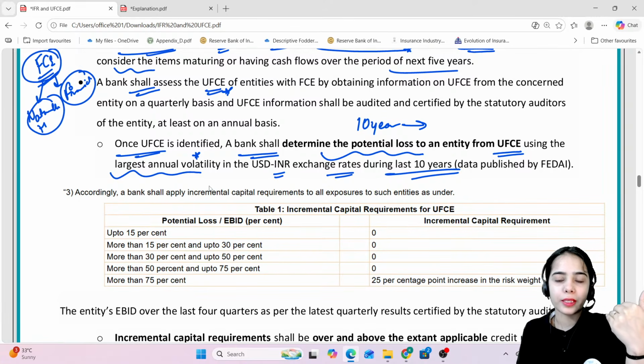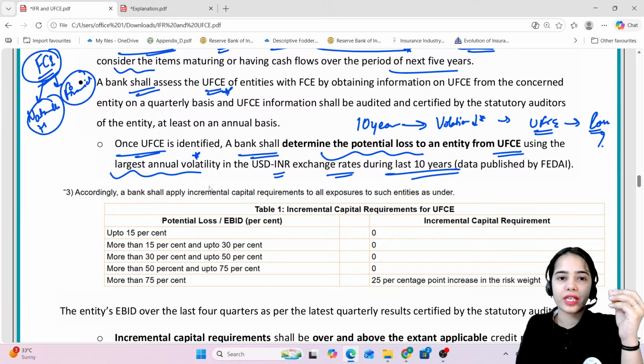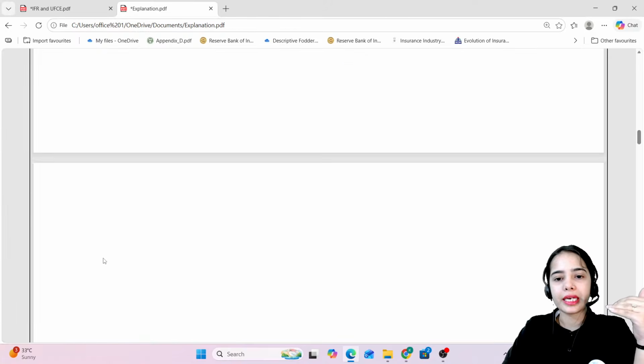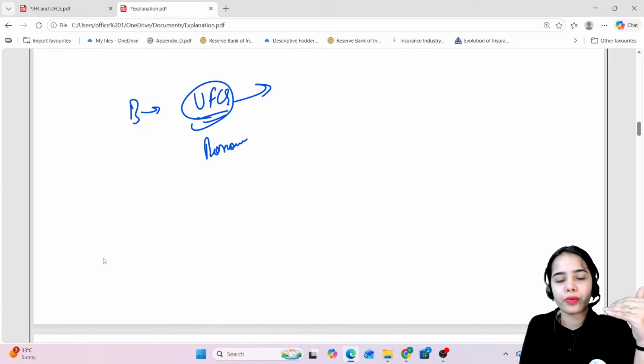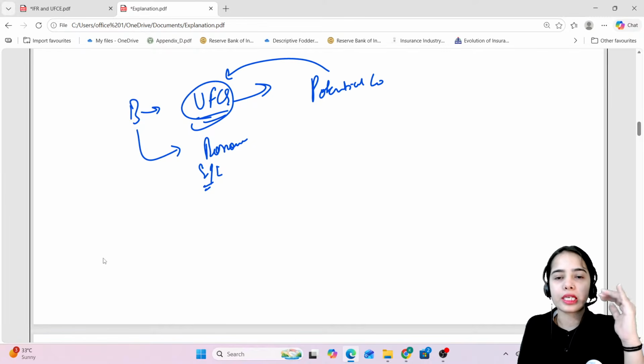So according to that volatility, according to that depreciation of the rupee, the unhedged foreign currency exposure will be assessed for the loss, that is, how much loss will happen. In the above case, the loss is 100 million rupees. This is the basic idea: after recognizing the unhedged foreign currency exposure of the borrower, basically the exporter or the entity, the bank will identify how much the potential loss will be because of this unhedged foreign currency exposure.